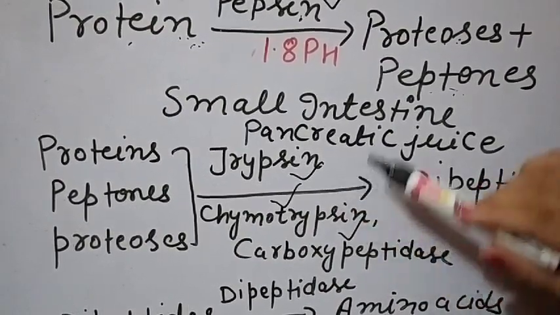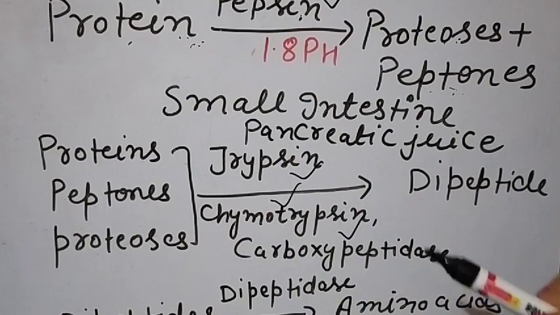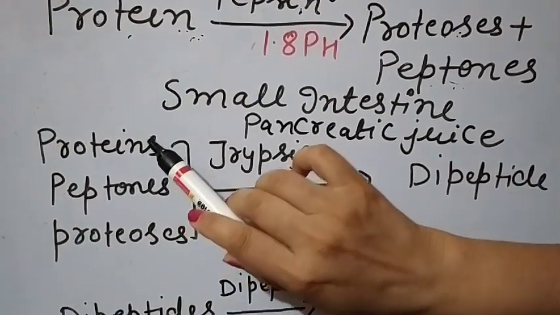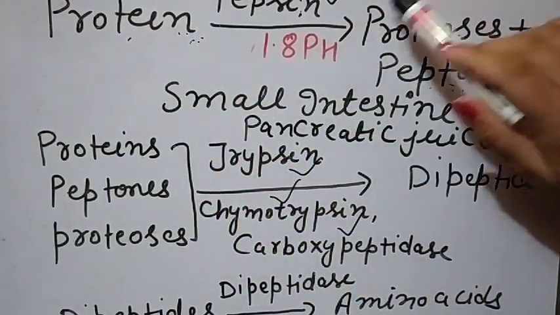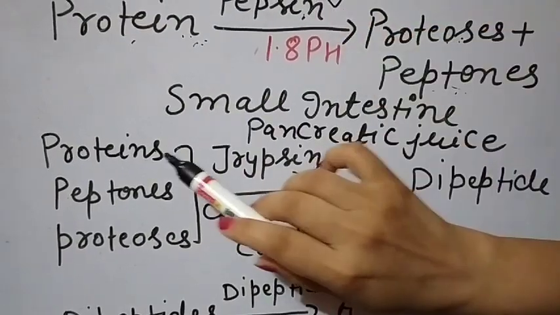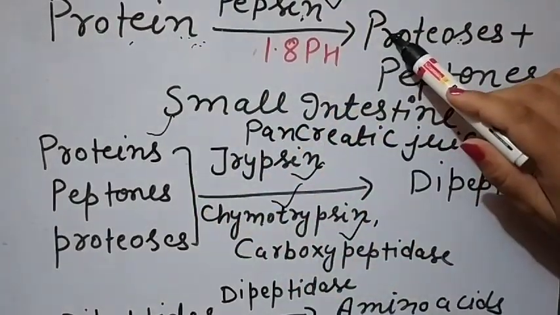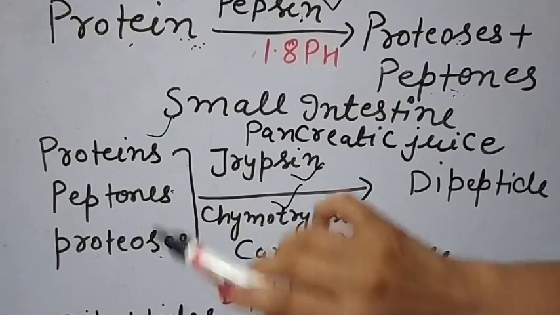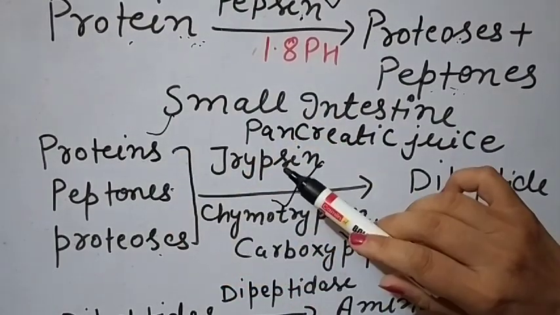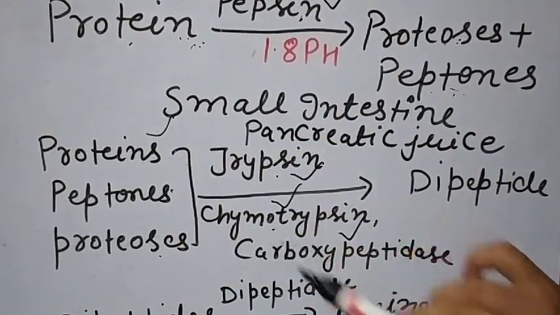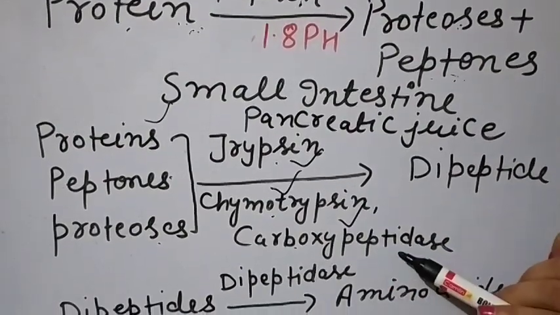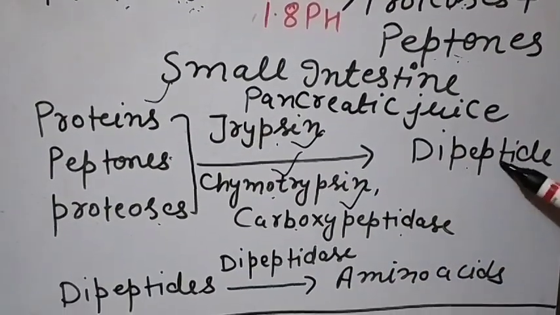So these are the protein digesting enzymes, and now we have the proteins, because the whole proteins are not digested in the stomach. So we have proteoses and peptones. These, in the presence of trypsin, chymotrypsin or carboxypeptidase, change into dipeptide.